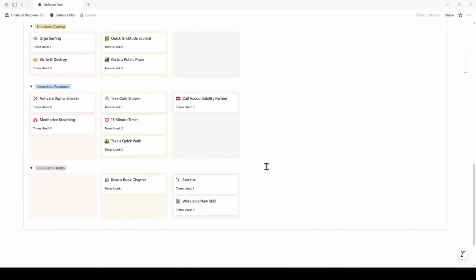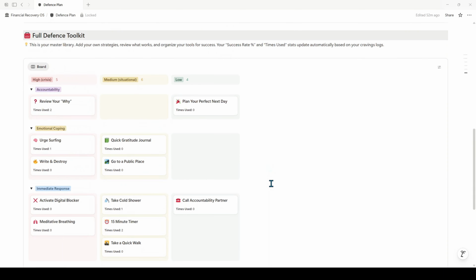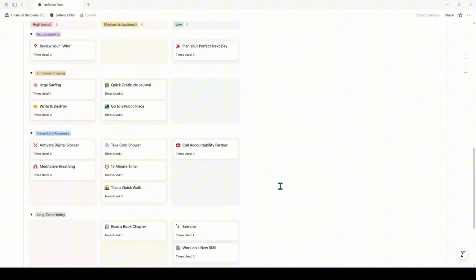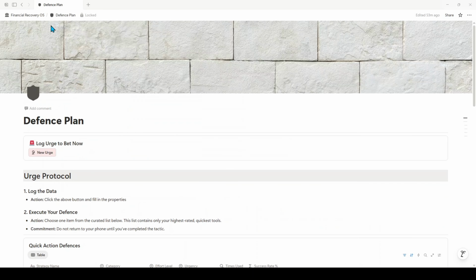So this sets you up with around 15 tools right away that you can use each time you feel an urge to help you fight it and move forward with your day, hopefully passing your urge. Now, let's get in a little bit to the back end.